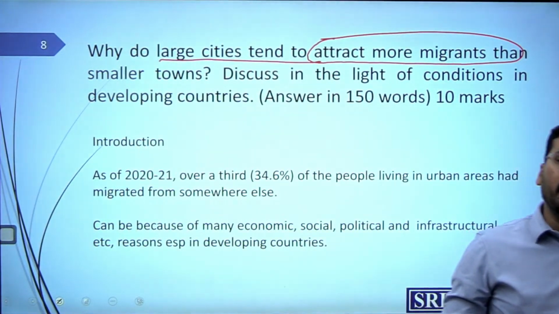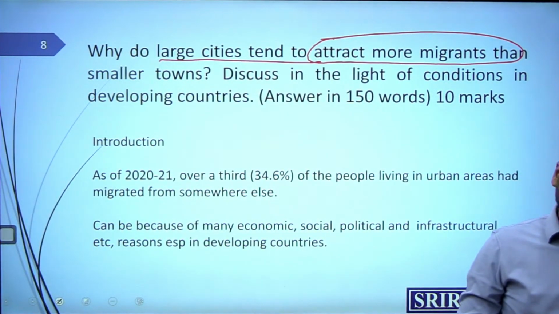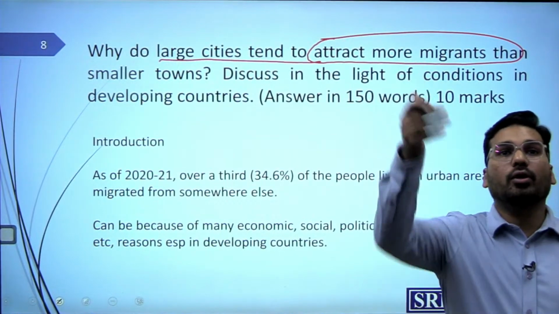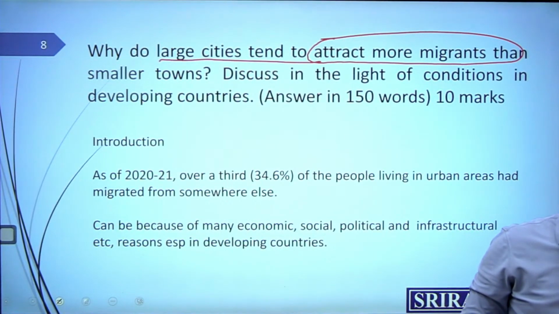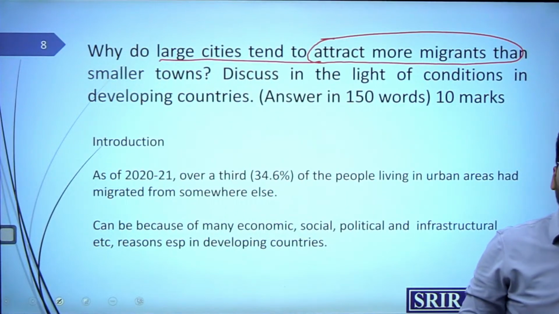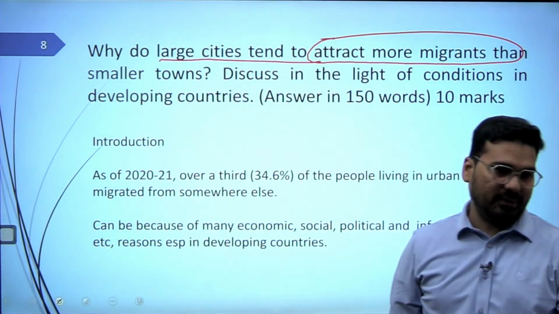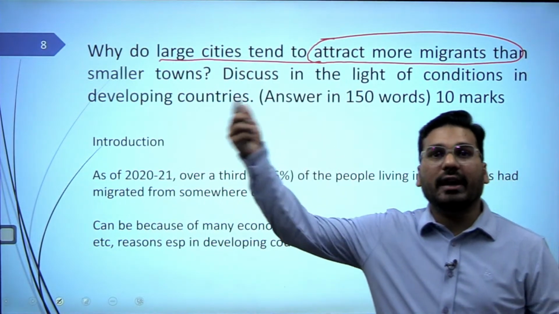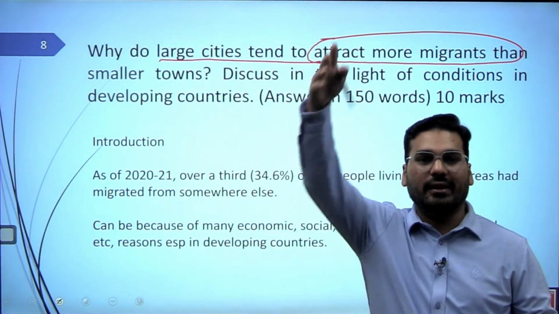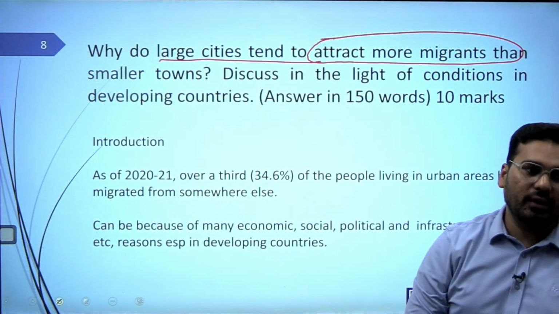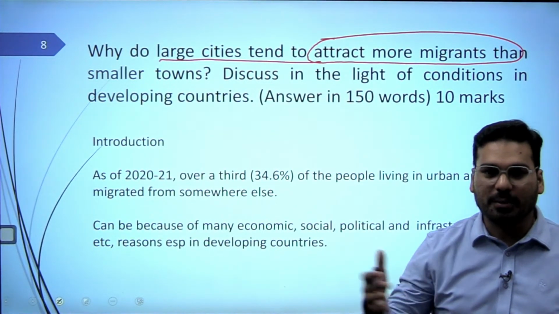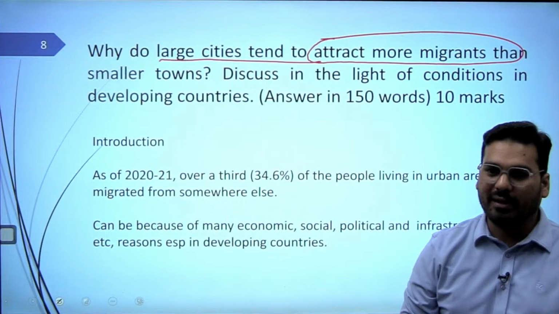Now, in this statement, what you should do is not start talking about developing countries as such, but be conscious that whenever you give examples, whenever you talk about any kind of migration, it should not be like saying people have gone to London, or Tokyo is such a big city, it attracts so many people.